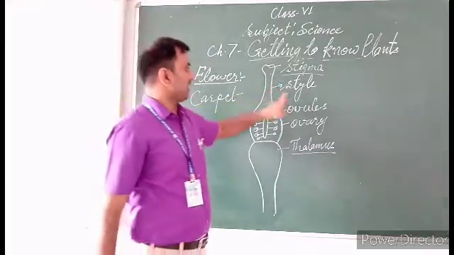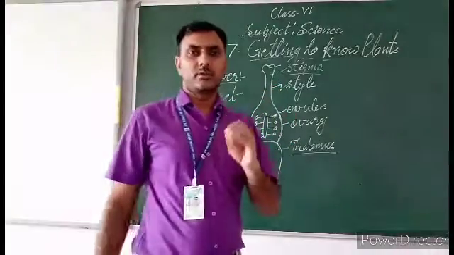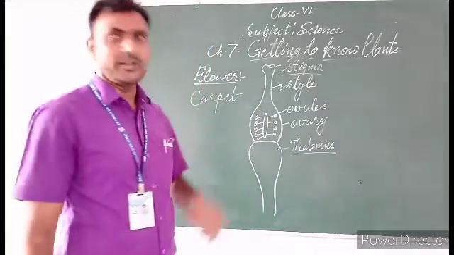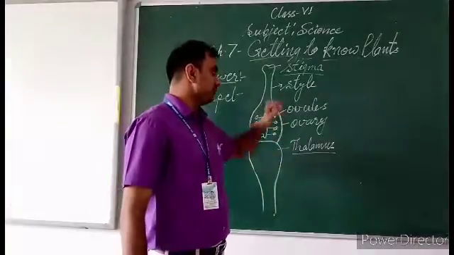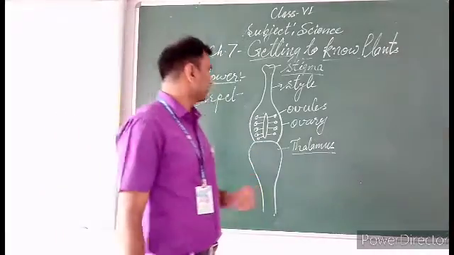Stigma, style, ovary, these are the most important parts. And ovary also contains ovules. And the lower part of the ovary is called thalamus.